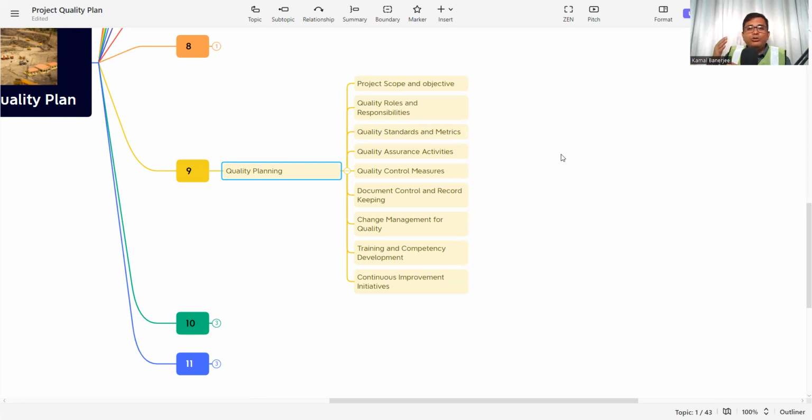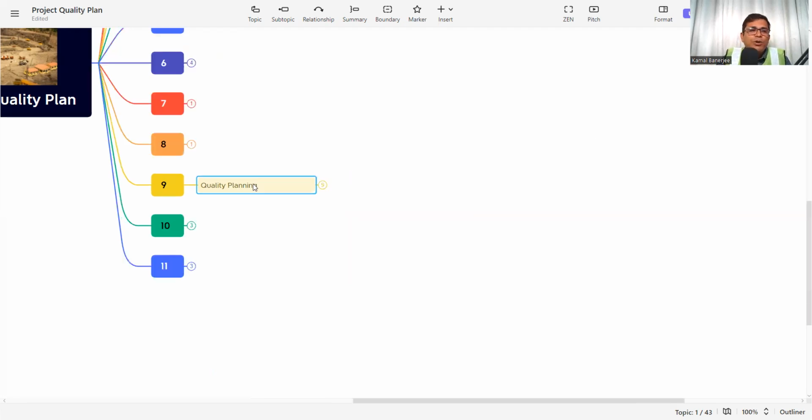So that should also be incorporated, so that the client or the consultant can ensure that if there is any deviation, we have continuous improvement planning, so that we can redefine or mitigate it. So this quality planning also has to be incorporated in the project quality plan.